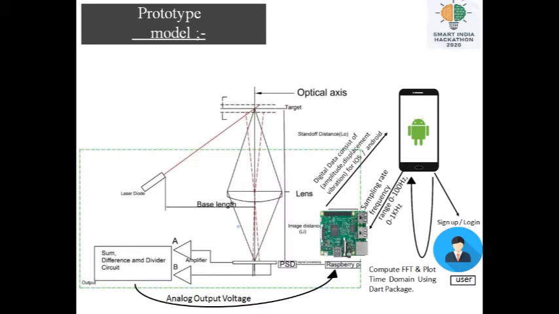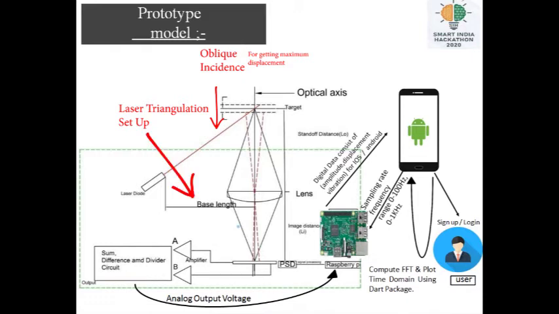In our prototype, we are taking the triangulation scheme as the oblique incident rather than normal incident for getting maximum sensitivity. The laser diode, vibrated target and position sensitive detector form the triangle. Light incident on the target is reflected back to the PSD, and the output of the PSD is obtained on the two anodes. Then the outputs of both anodes are amplified and addition and subtraction is performed.